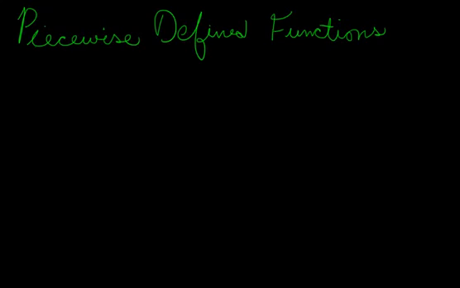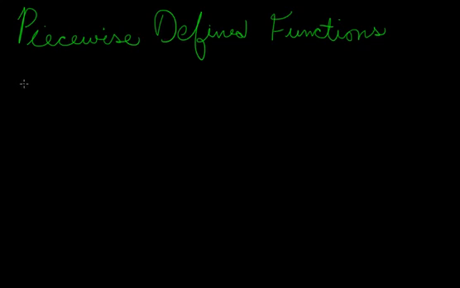Okay, in the last video I talked about the vertical line test and how it can show that some functions aren't really functions. But there is a way to write a function as a function even though it may not look like a function. These are called piecewise defined functions. They're defined in pieces. So let me give you an example. If you're following in Stewart's calculus book, this is example 7 in section 1.1.